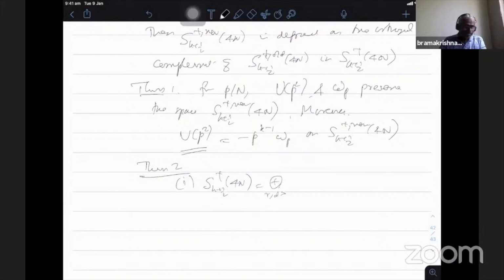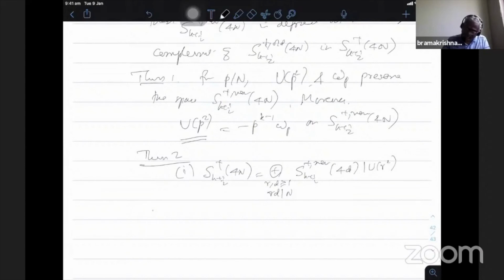r, d greater than or equal to 1, d dividing N, d strictly less than... No, not necessary. I can put every d here, because when I put d equal to N, I think the other part will not be there. So no problem. S_{k+1/2}^+ plus mu 4d bar u r square. So when I consider the case d equal to capital N, then r equal to 1, there is no duplication there. They have the S_{k+1/2}^+(4N) direct sum. The remaining is the old part. That's the first statement.